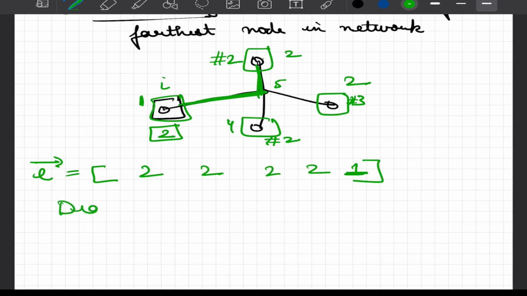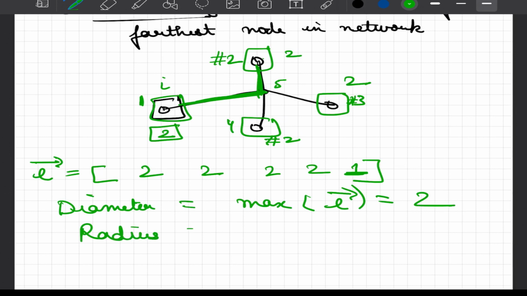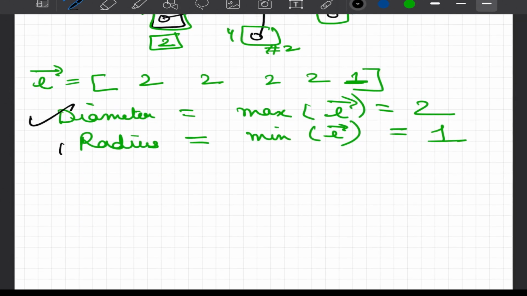Now just by looking at the eccentricity vector, you can clearly say that the diameter of this network is the maximum value that you see in the eccentricity vector, which would be equal to 2 in this case. And we can define radius. In this case, the radius is not the diameter divided by 2, but the precise definition of radius in the context of graph theory is that it should be the minimum value from this eccentricity vector, which is 1 in this case.